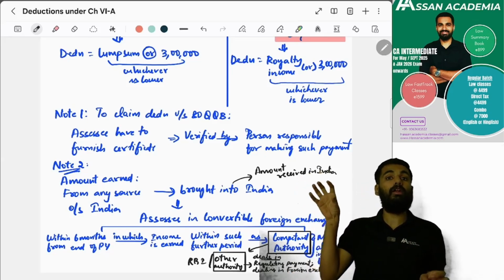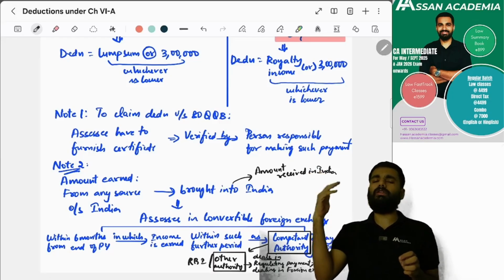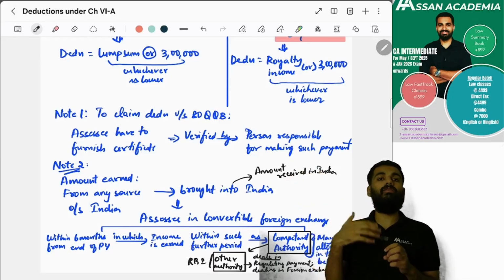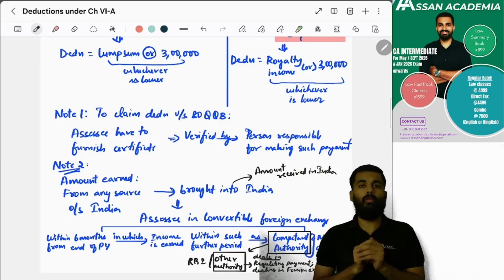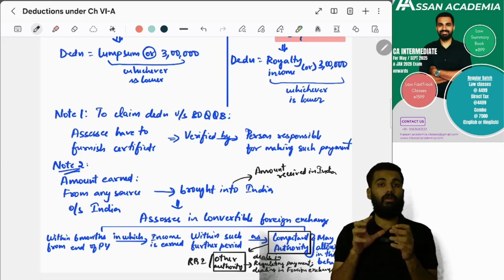If the competent authority has given the permission, it's okay, more than 6 months also, he can convert it and bring it back to India, no problem. Then you can do it, yes or no? Yes.